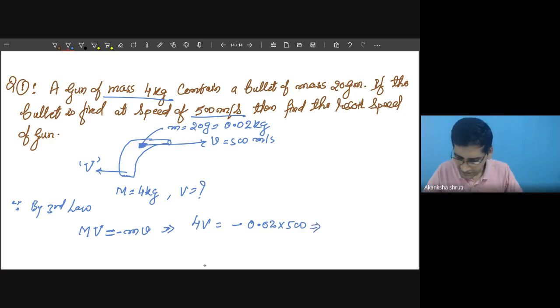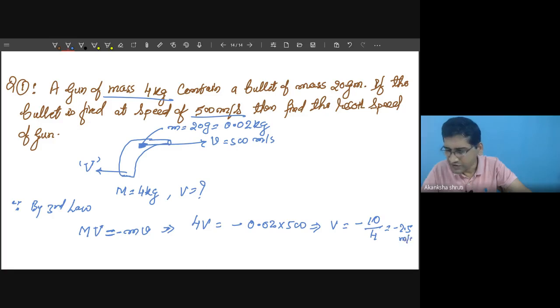So what we are getting here, capital V is equal to minus of 5 into 10 divided by 4. Okay, 5 into 10, after that there are 2 more 0s and 2 0s are being removed. So it is minus 2.5. The unit is meter per second.